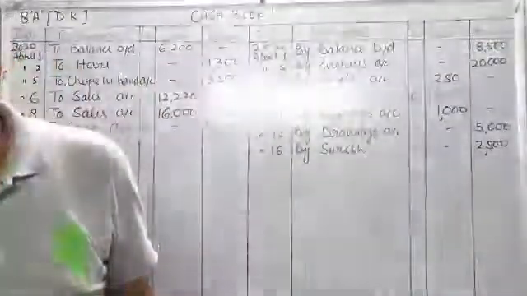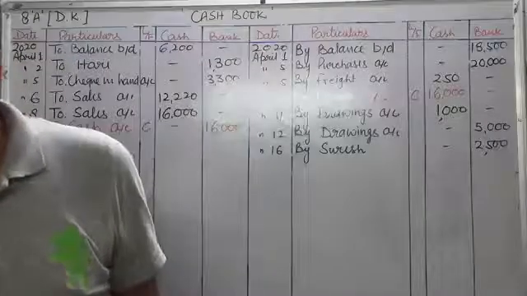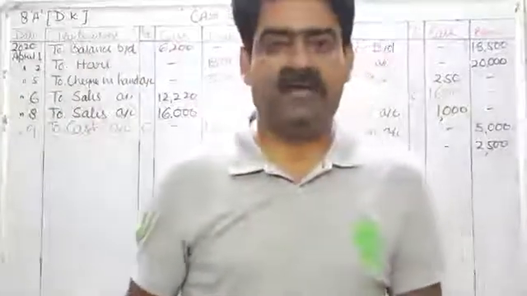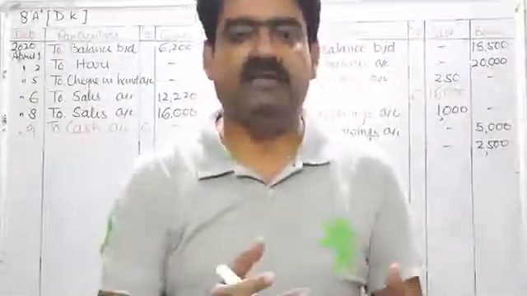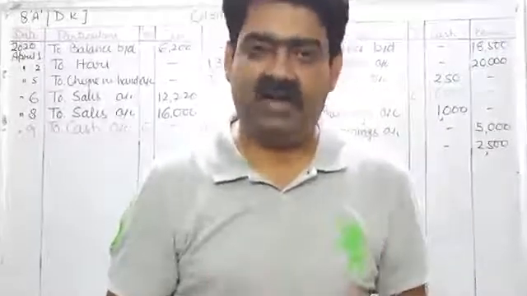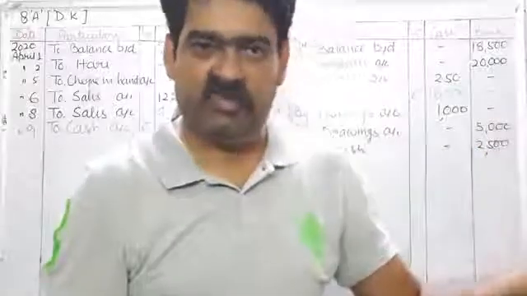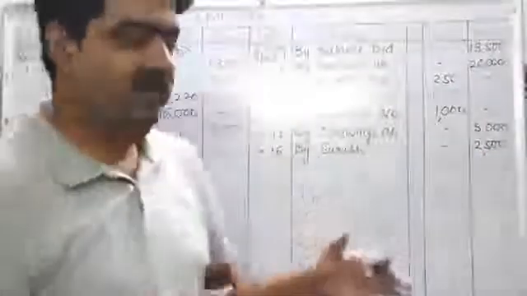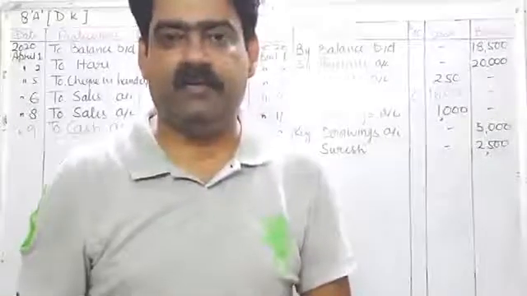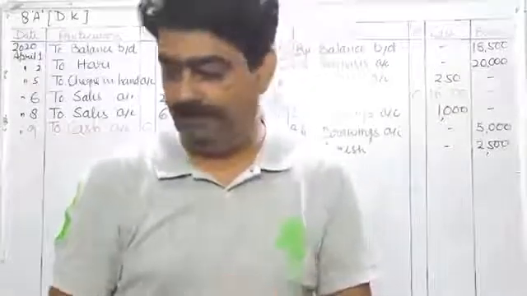Now next is April 17, received a check from Ajay, not banked. So simply they are saying check is not deposited into bank. We are simply receiving this check from Ajay. Journal entry will be check in hand account debit to Ajay. Once again, treatment of particular transaction will come in journal. Apart from cash book, one more format you have prepared. In that particular format, you will write treatment of this particular transaction. That is check in hand account debit to Ajay.